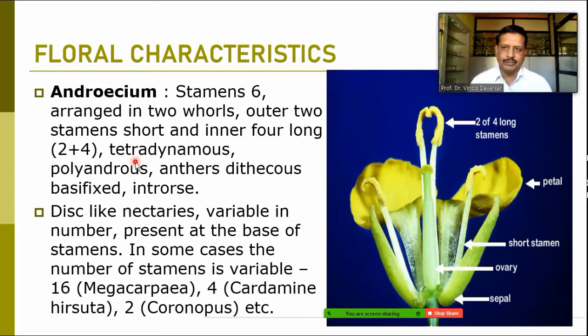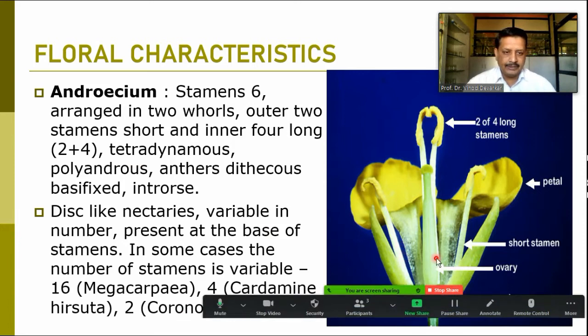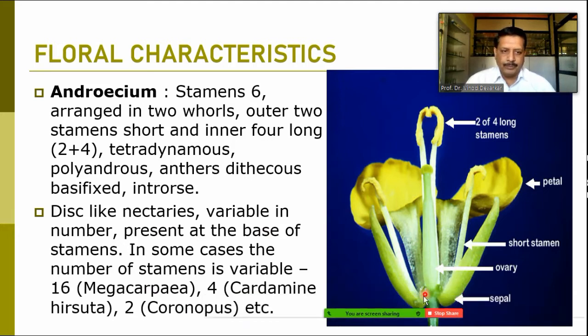At the base we can find disc-like structures, and these disc-like nectaries are normally present at this level, where we can observe the nectary tissue. The nectary tissue produces nectar, or we can say honey, by which butterflies get attracted, and thus pollination is also favored by these species.